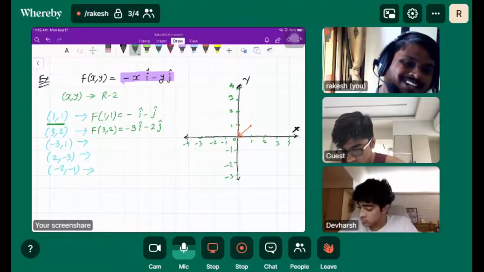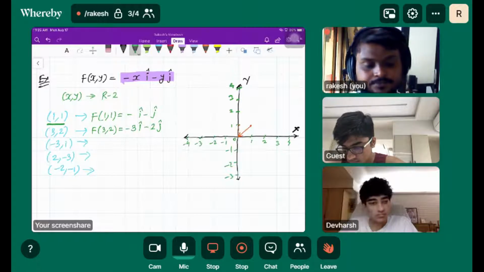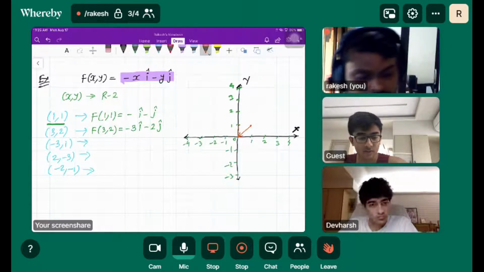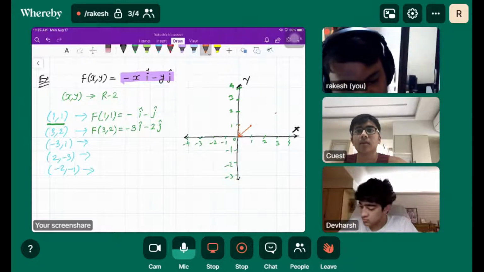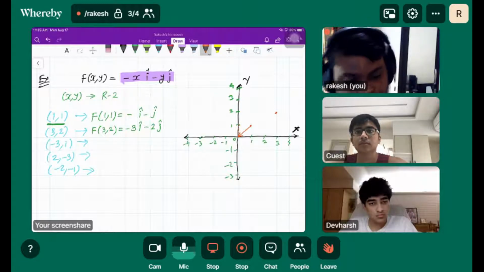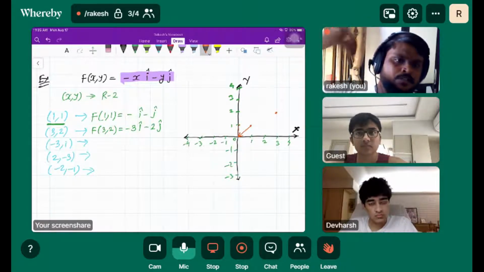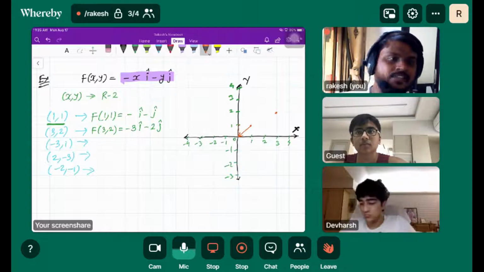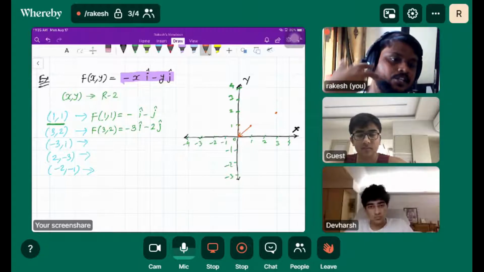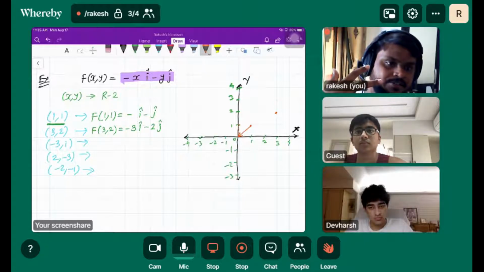So what would be my starting point of this vector? 3, 2. Okay, 3 comma 2 here. So that's in the first quadrant only. Now we have to go in negative x direction by 3 units, then negative y direction by 2 units, isn't it?